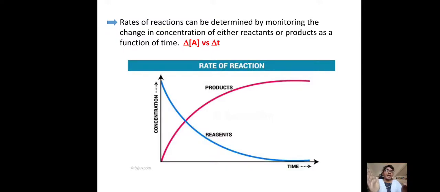On the y-axis we have taken concentration, and on the x-axis time. Reactants concentration is decreasing, so we get a decreasing curve. And for the products, the red color curve is increasing, because the products concentration is increasing. This is the rate of reaction graph.